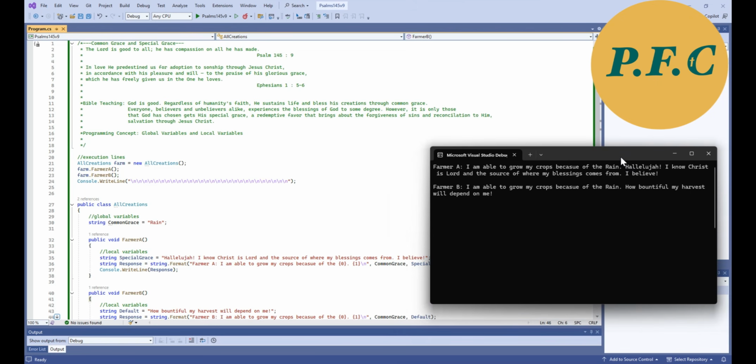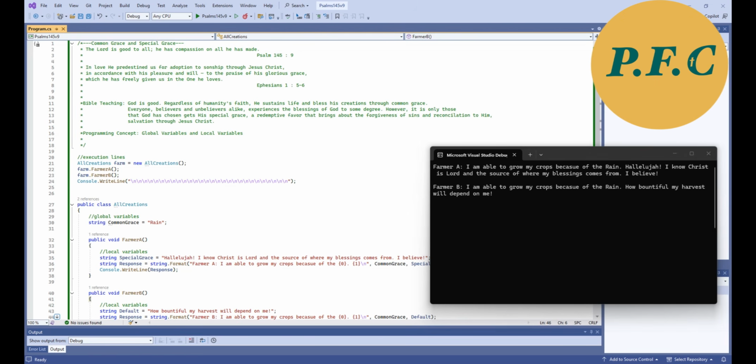As you can see from what is printed to the console screen, the global variable can be applied to both members, but only the local variable of each member can be applied within its own function. To summarize what we have covered today, we can set global and local variables in a programming space, based on needs and requirements as how we choose.